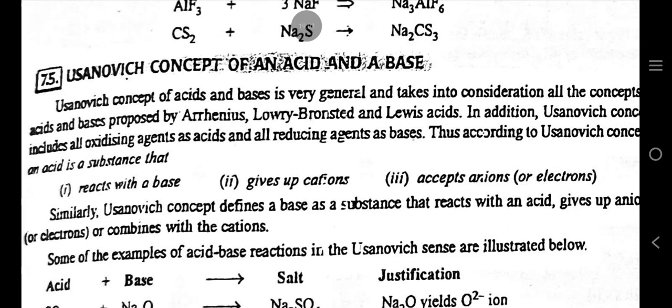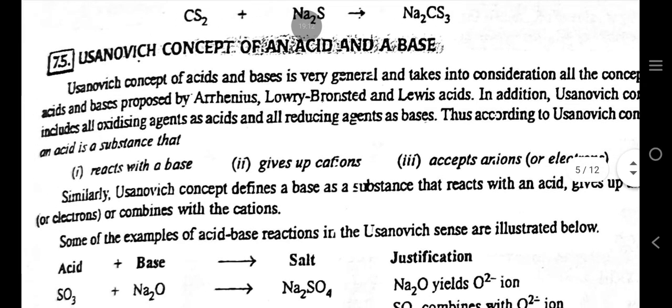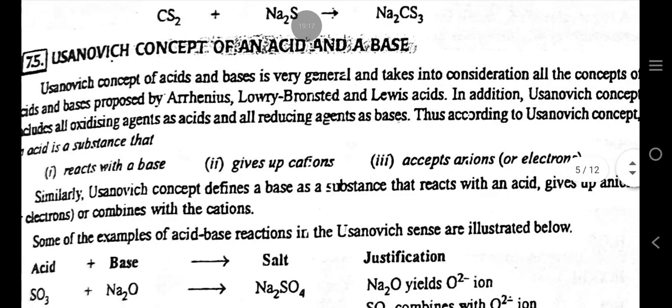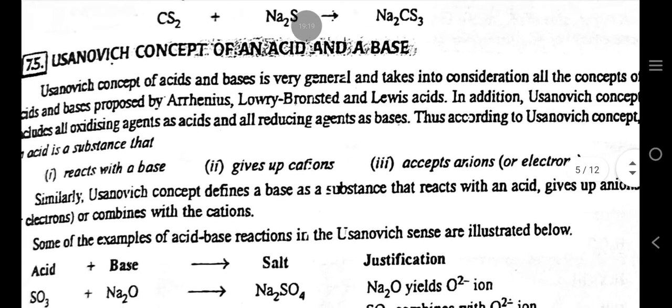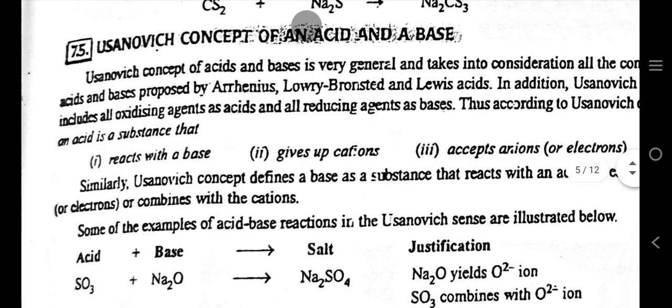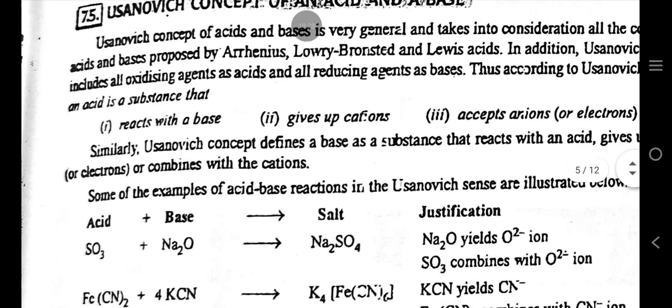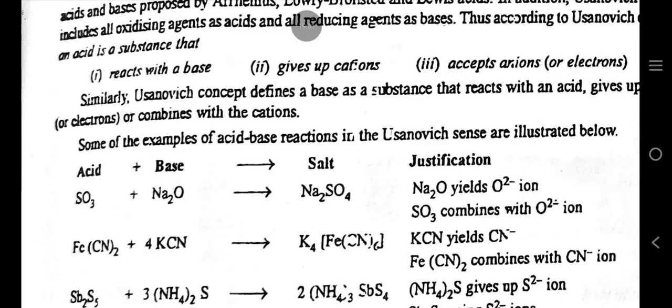the Usanovich concept of an acid and a base. The Usanovich concept of acid and base is very general and takes into consideration all the concepts of acids and bases proposed by Arrhenius, Lowry, Bronsted and Lewis. In addition, the Usanovich concept includes all oxidizing agents as acids and all reducing agents as bases. Thus, according to the Usanovich concept, an acid is a substance that reacts with a base, gives off cations, accepts anions or electrons.